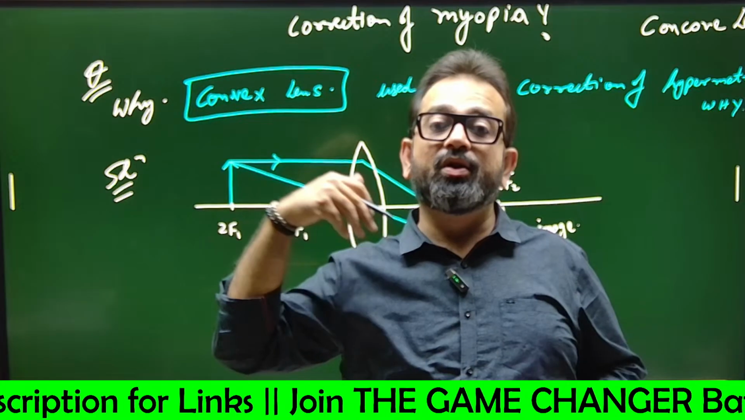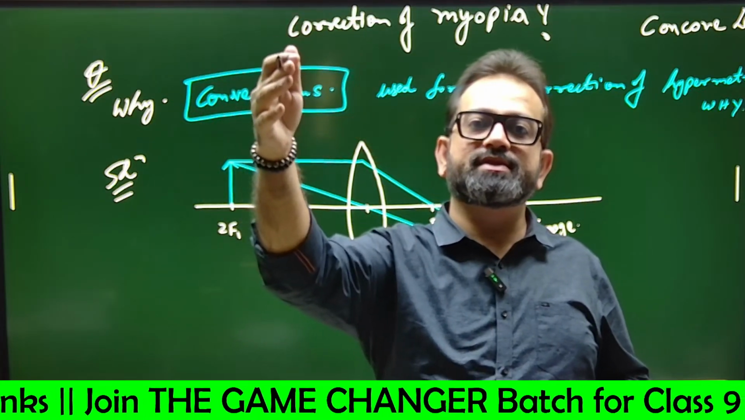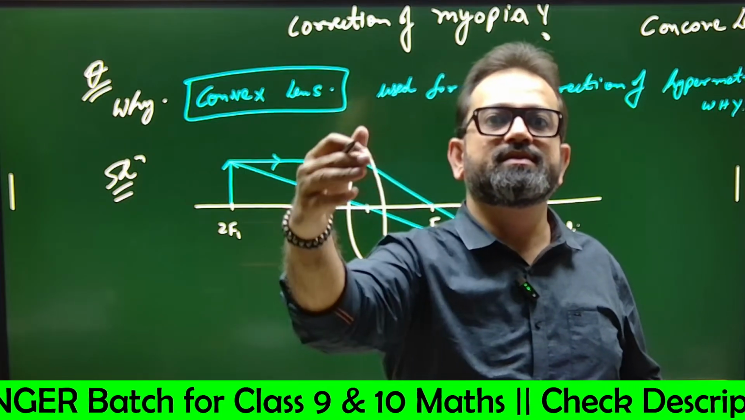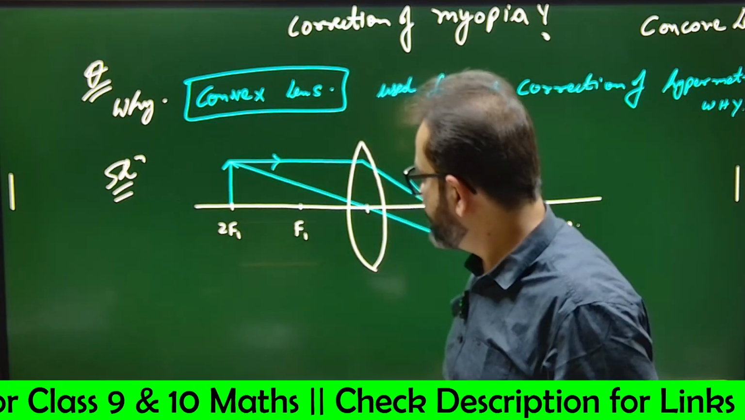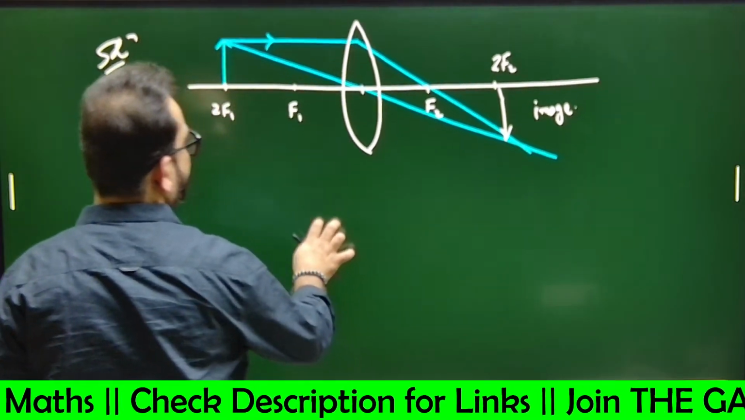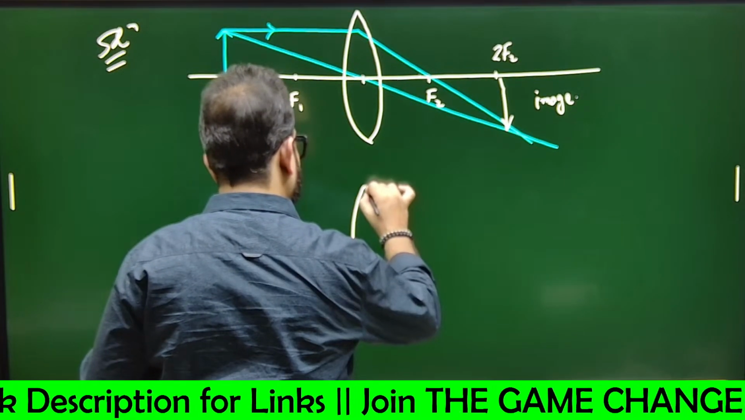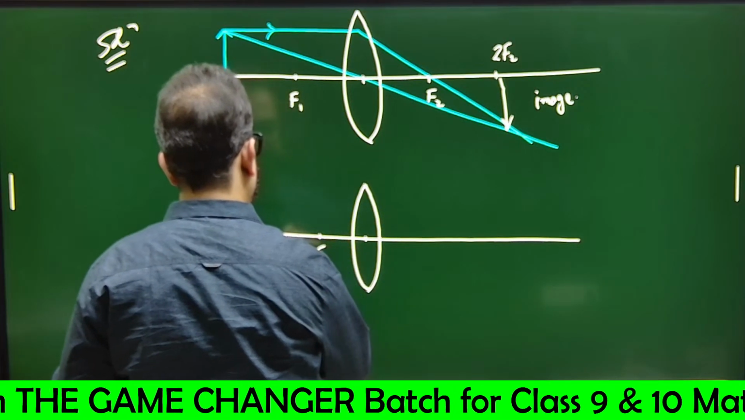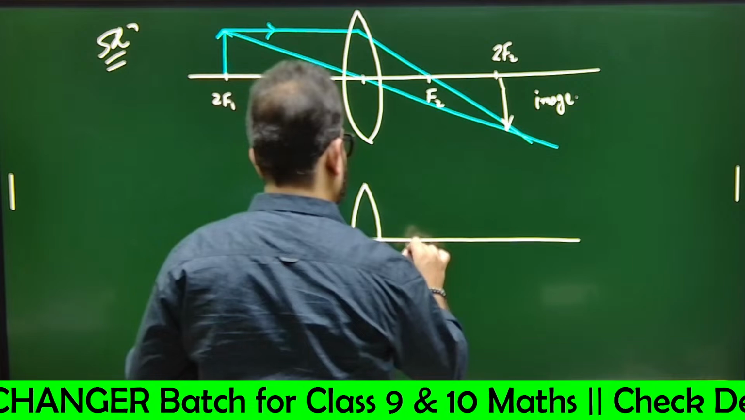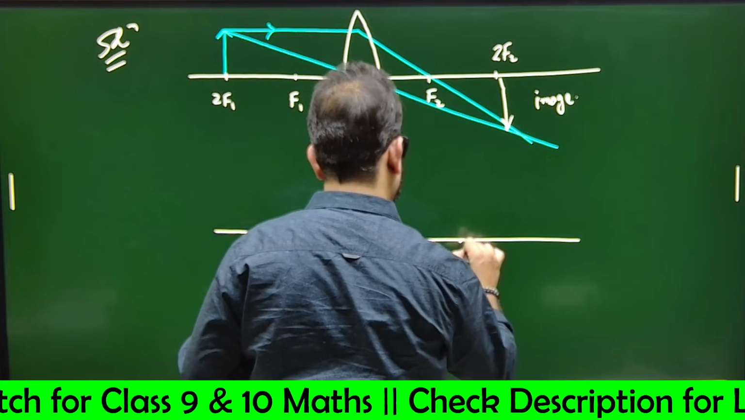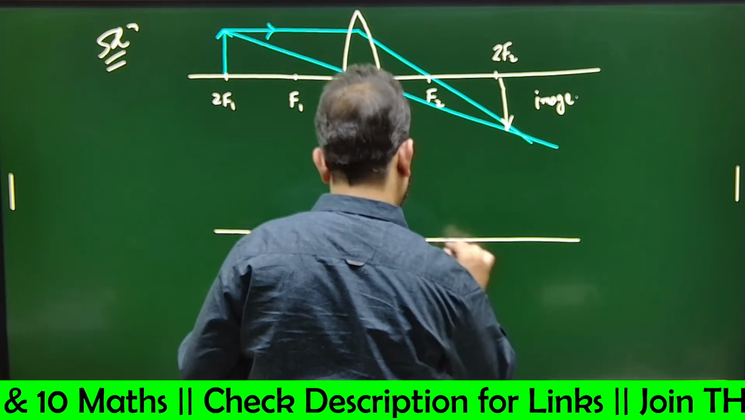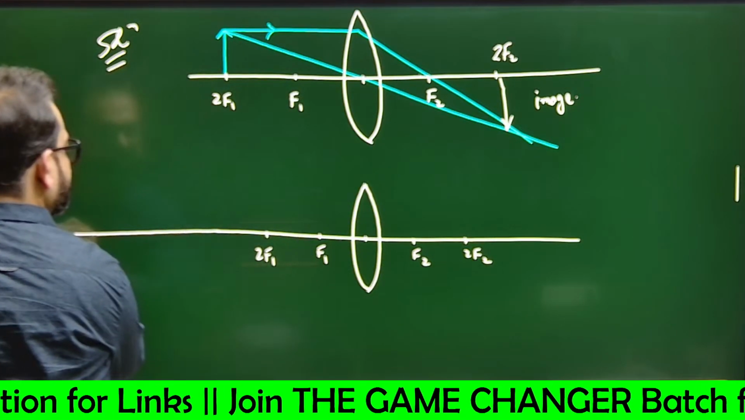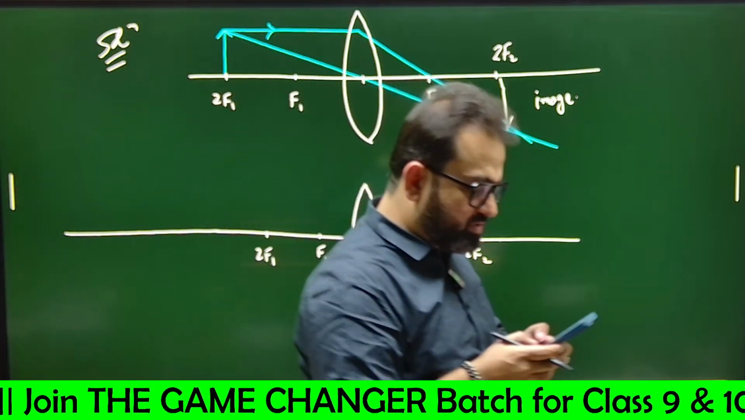Hypermetropia means what? Long-sightedness. Long-sightedness would mean long distance objects are visible, shorter ones are not visible. So let's move the shorter objects somewhat away from the eye. If we make another diagram for this, let's say this is the convex lens. This is F1, this is 2F1, this is F2 and this will be 2F2.